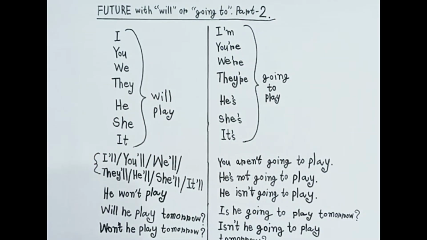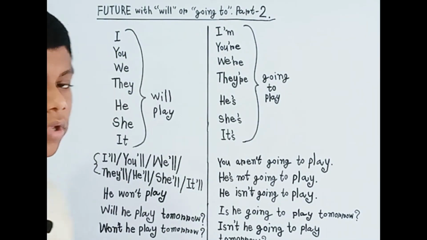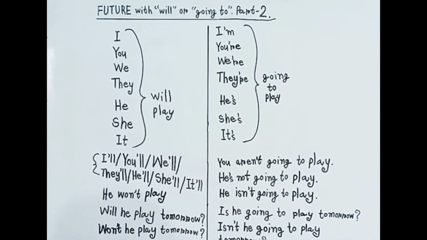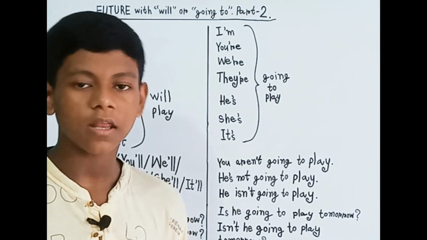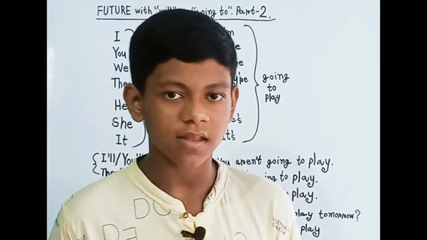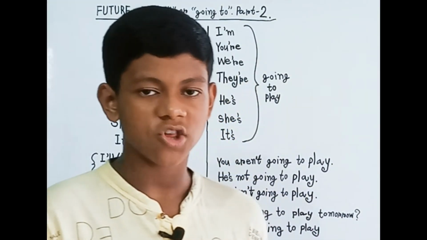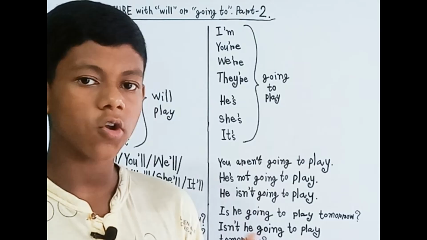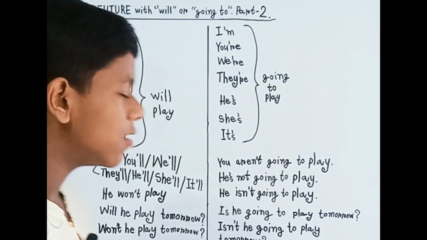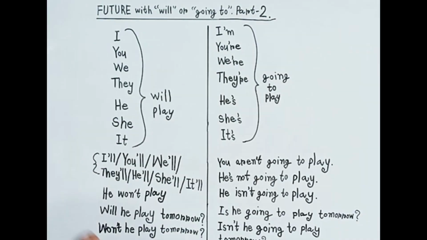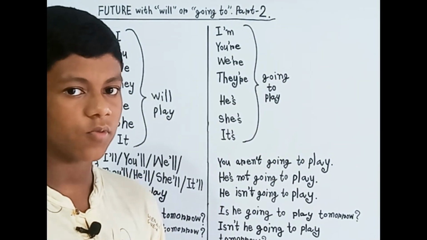As you can see here, our main goal is to start with will. First of all, most of the previous sentences I have generally written as positive, negative, question. In questions I always transform it into the positive form of question and negative form of question. But today I have written this a little bit differently. Why?